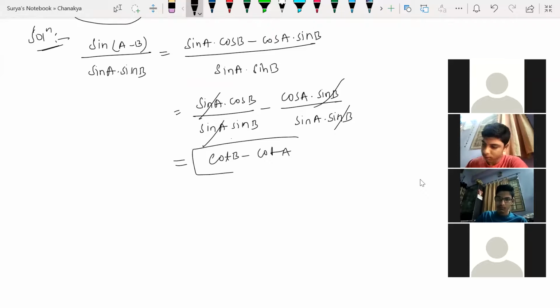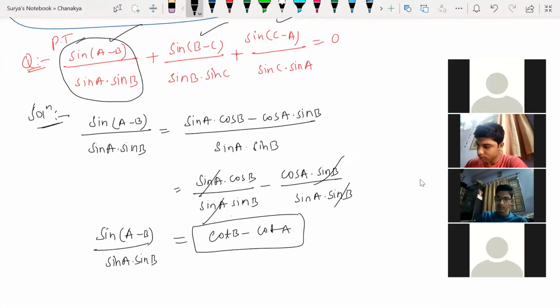Yes or no? This is what I got. What is the answer of this? This is the answer of sin a minus b, whole divided by sin a sin b. Sin a minus b, what am I getting, guys? Look at this here. I'm getting sin a minus b by sin a sin b, which is cot b minus cot a. So now generalize the remaining things.